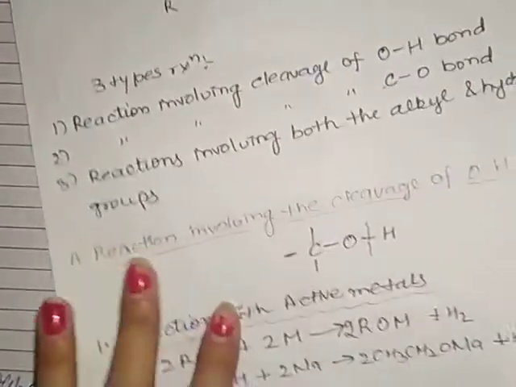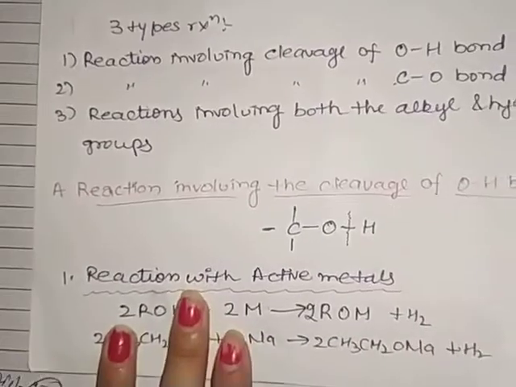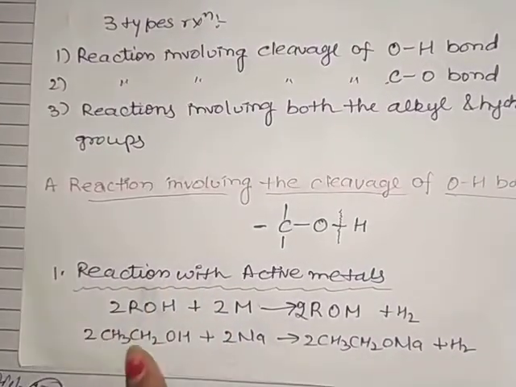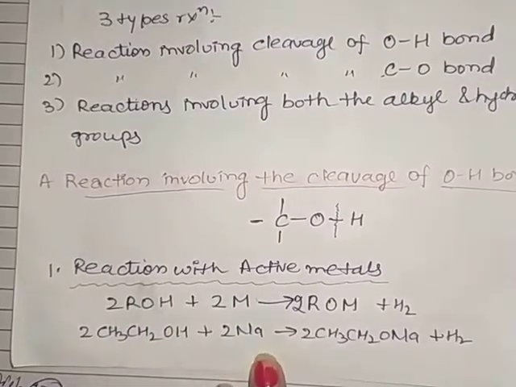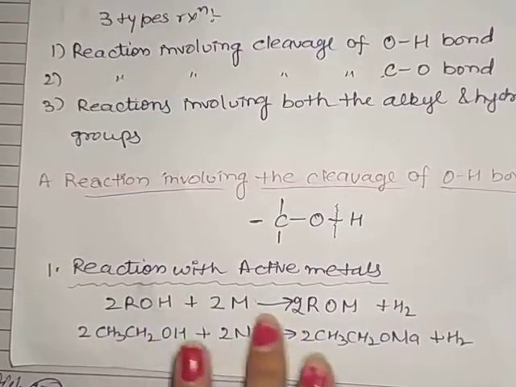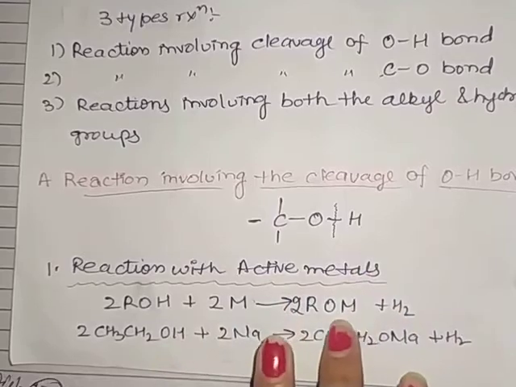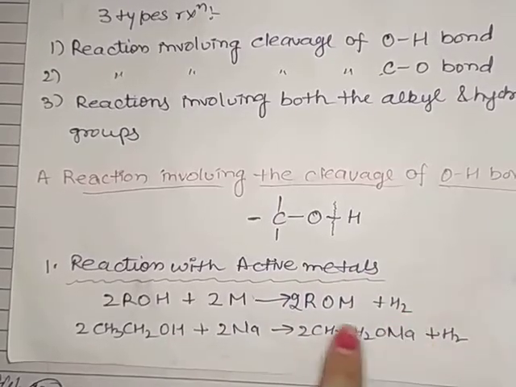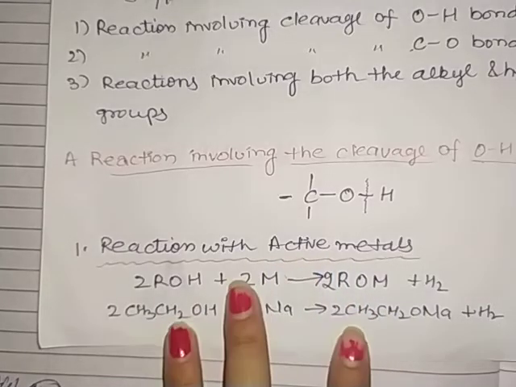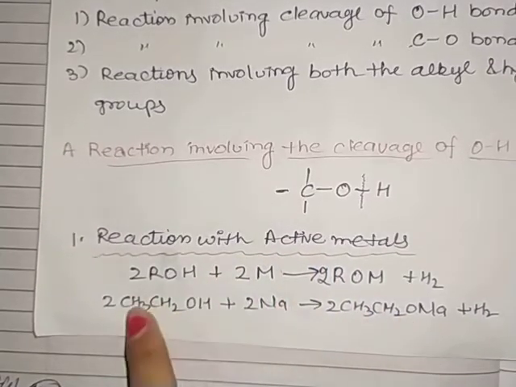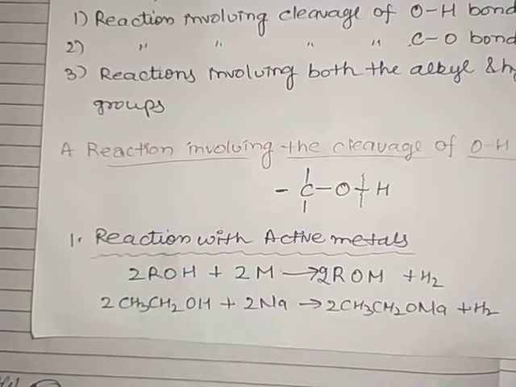Now, alcohols are weakly acidic in nature, and react with active metals like this to liberate hydrogen and form the metal alkoxide. This shows that alcohols are acidic in nature.